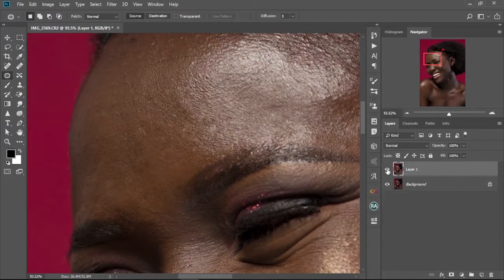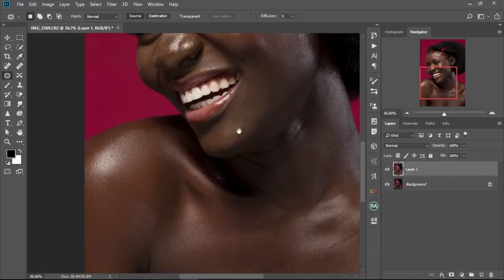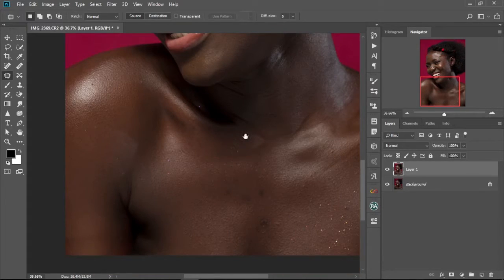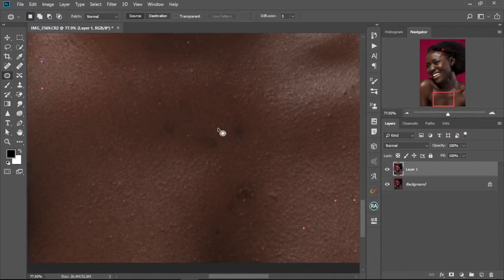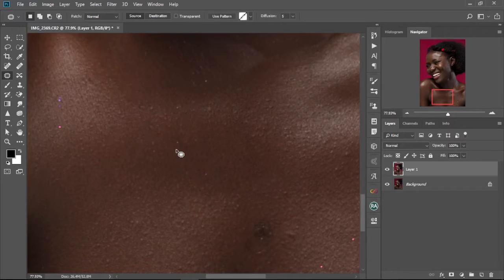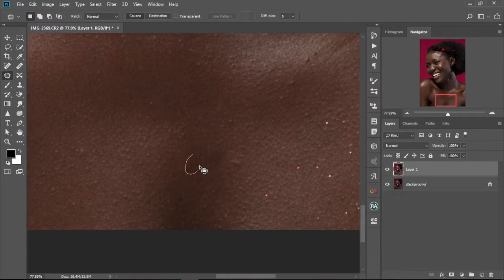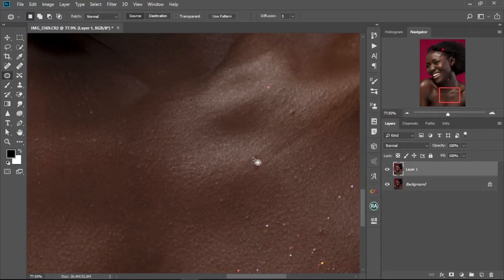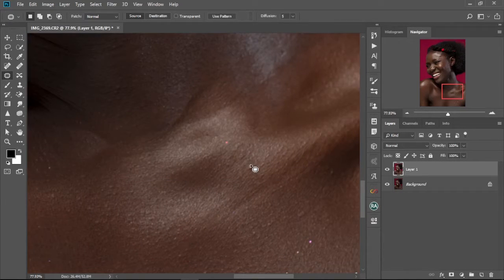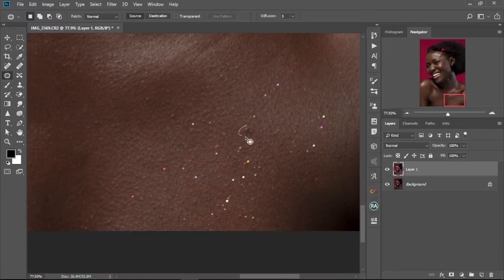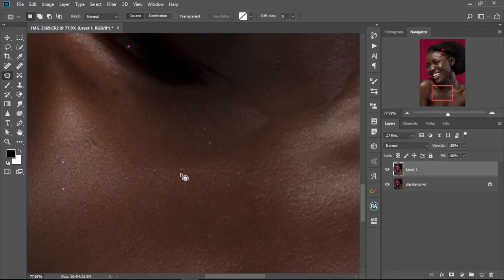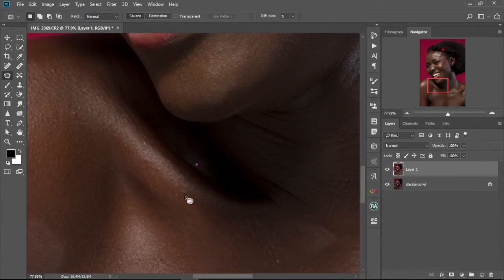Then let's move to the chest as well. Repeat the same thing. Circle and then drag. Circle and drag. Circle, drag to a cleaner area. I advise that whenever you're doing it, you take your time for the best results.